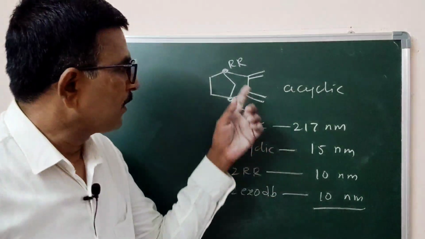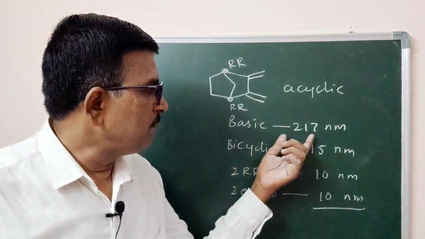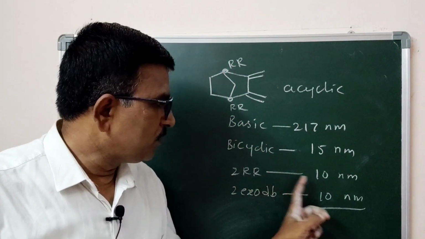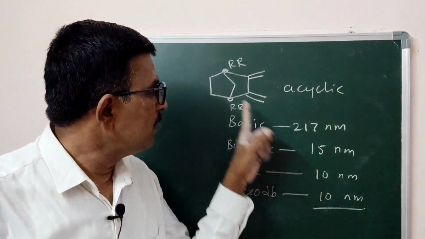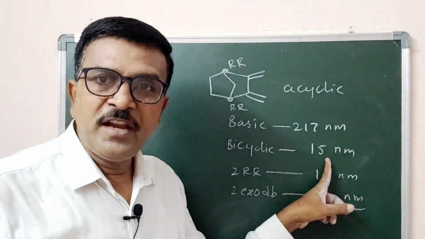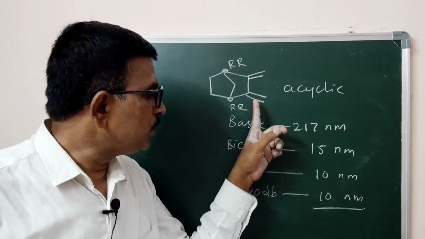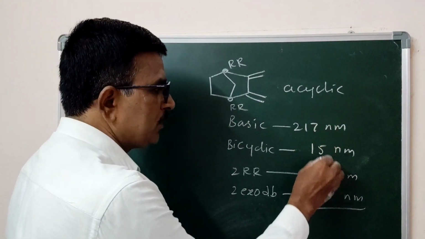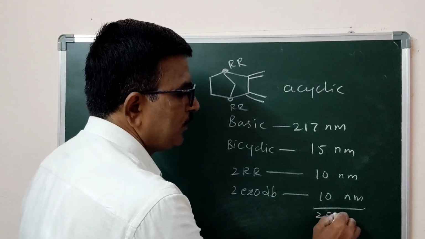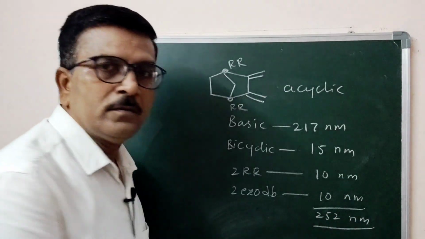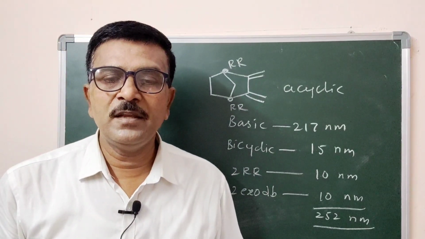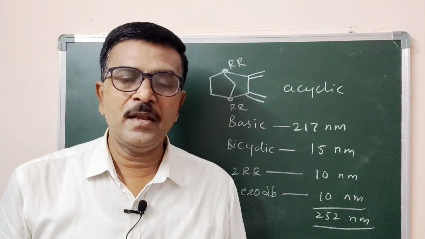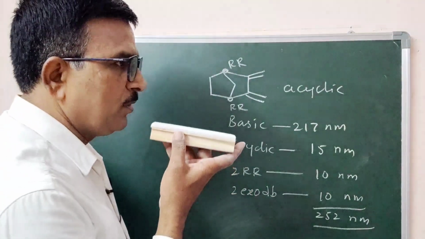So it is an acyclic system with basic value 217 nanometer, 2 ring residues attached, 10 nanometer, a bicyclic system, 15 nanometer, and both double bonds exocyclic, 10 nanometer. So the final absorption maximum is 252 nanometer. In this way we can calculate. Let us take some more examples.